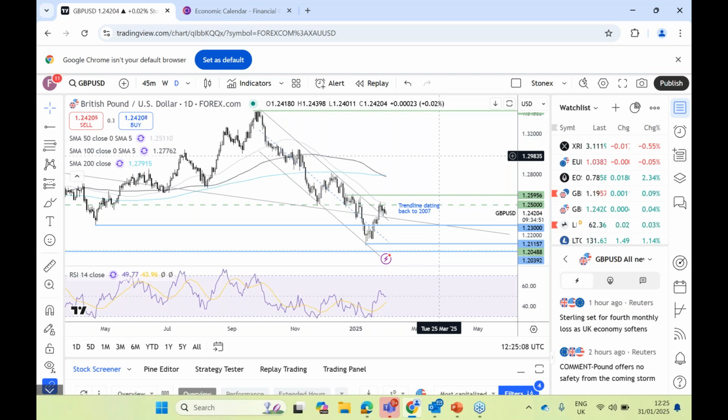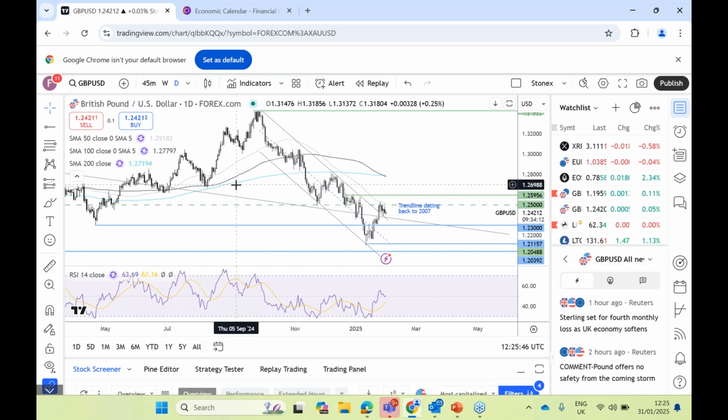Given that the rate cut is 92% priced in for February, we could still see a little bit of a weakening in sterling. If we see a more dovish Bank of England, then that could see some weakening in sterling, especially if we do get a sense of a resilient US labour market. As we can see, the recovery is a similar picture to what we saw in the euro. We saw that recovery from the 13th of January low, but it's just run into resistance again at the 50 SMA at this 125 level.